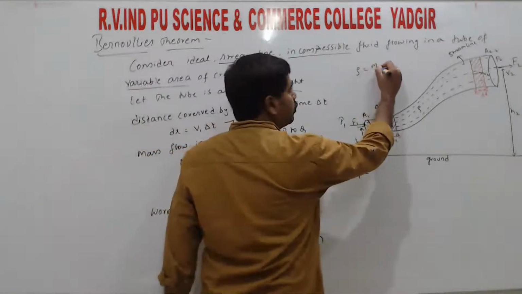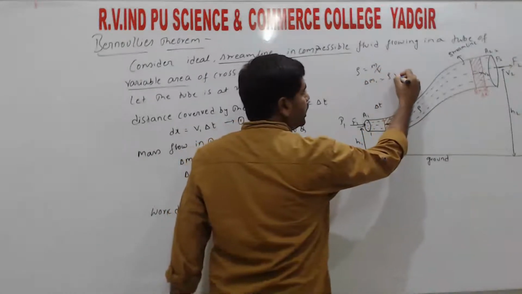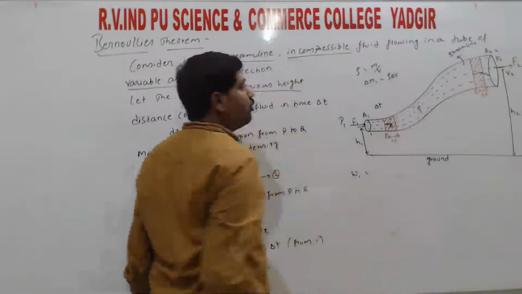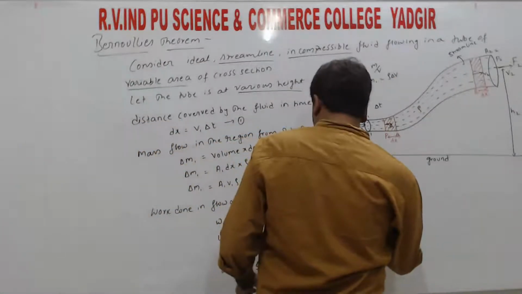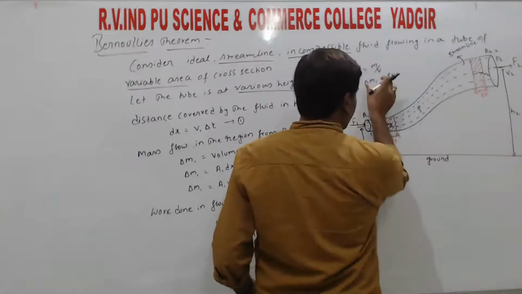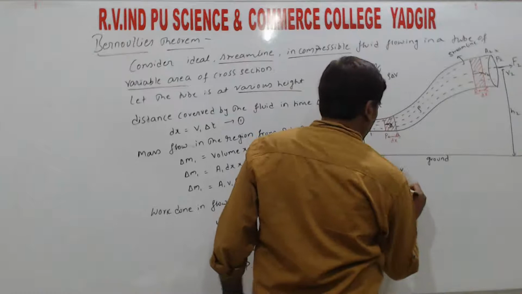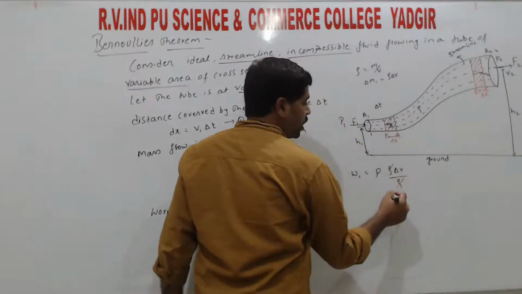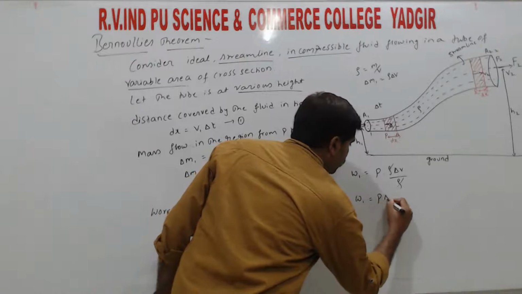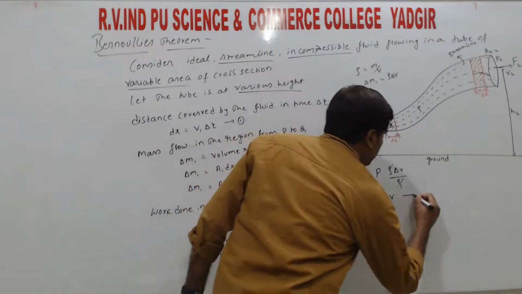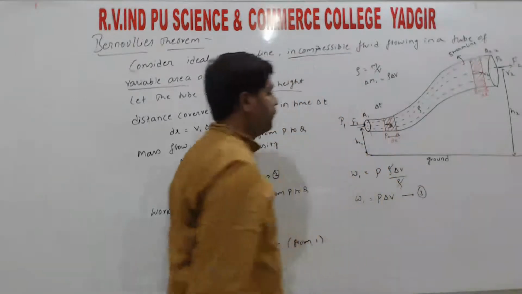So density is equal to mass by volume, right? So delta M1 is equal to density into volume. The small mass is in the small volume, right? So W1 is equal to P, and in place of delta M1 we can write rho delta V divided by rho. In the numerator rho and denominator rho get cancelled. So work done W1 is equal to P into delta V. We call this equation 3, right?